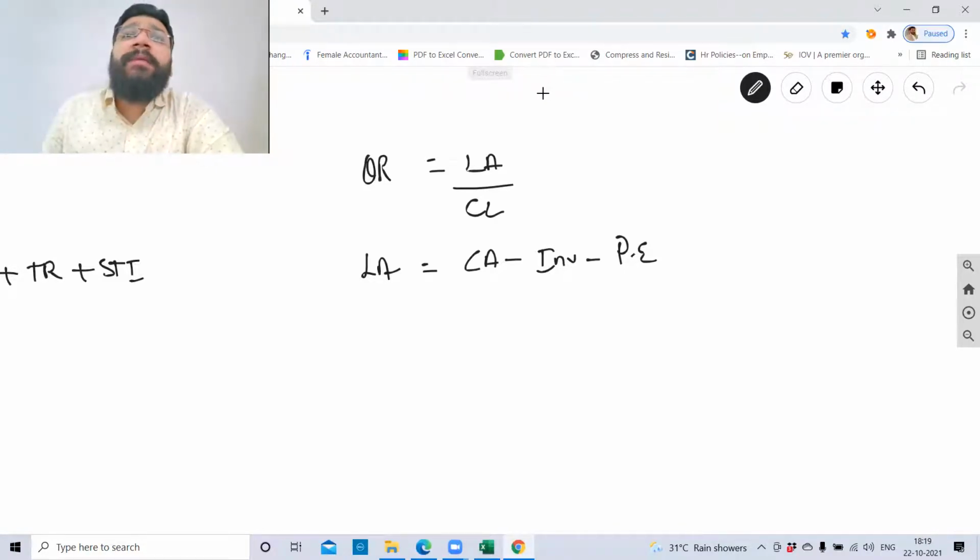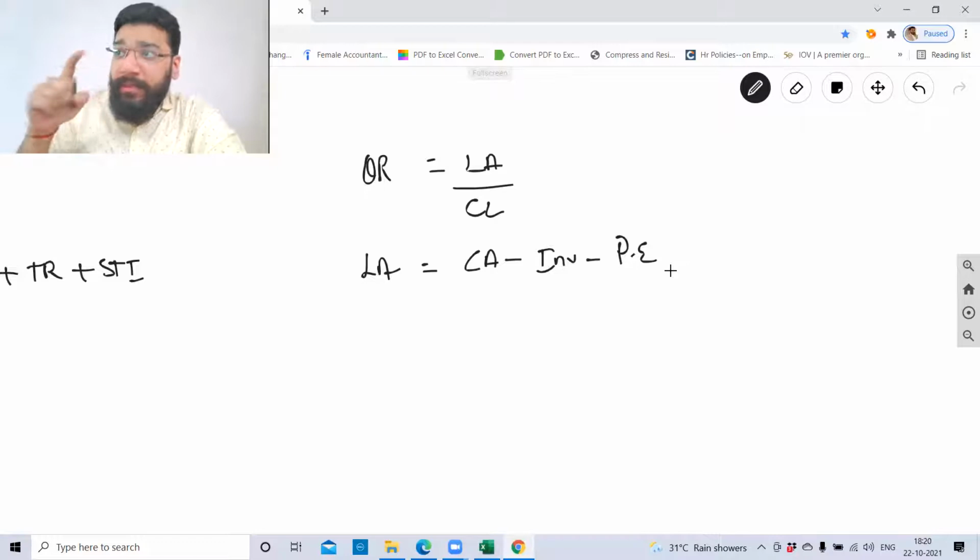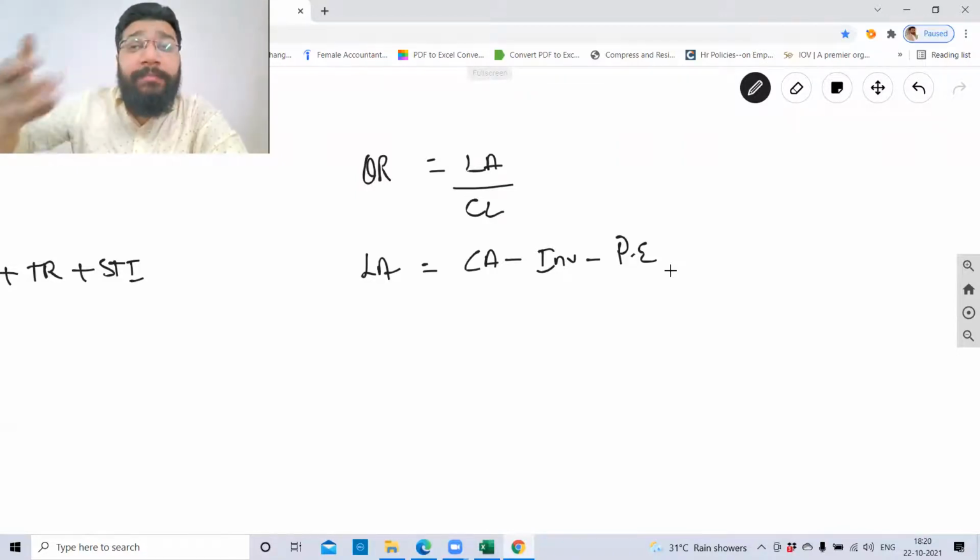Second, why do we minus prepaid expenses? Current asset means something you own or something you receive back in future. Prepaid expenses means the amount which you have paid in advance. It is an expense paid in advance. Do you think the probability of the expense coming back to you is very high? No. The probability of the expenses coming back to you is very, very less. For example, once you pay the insurance premium, that company is not going to repay the money back.